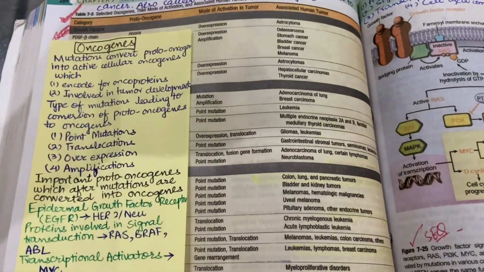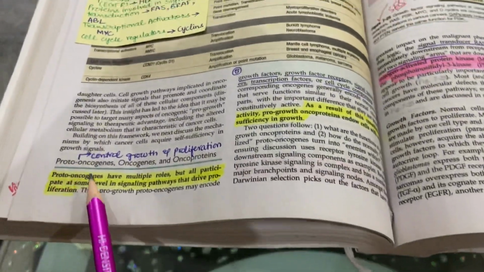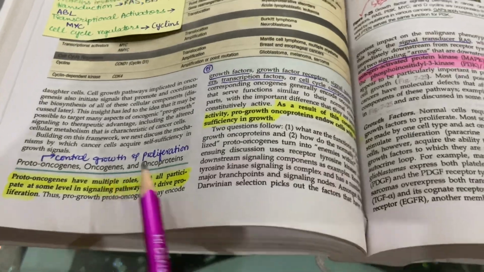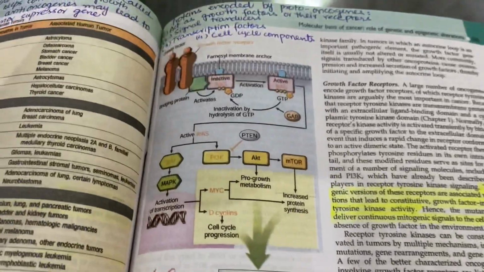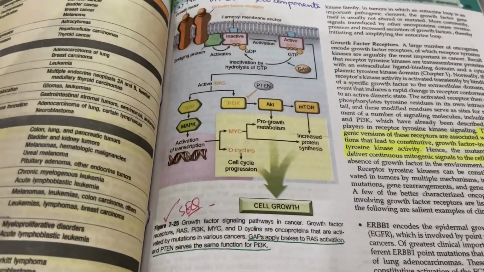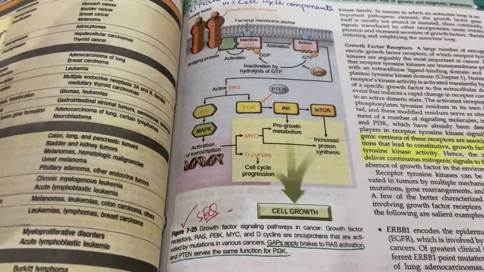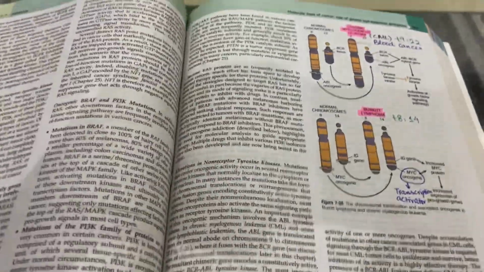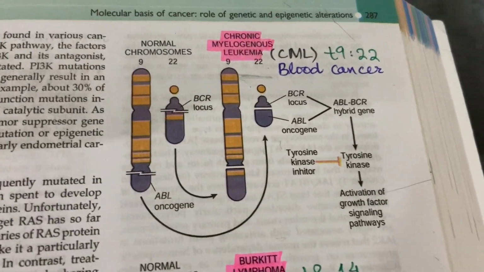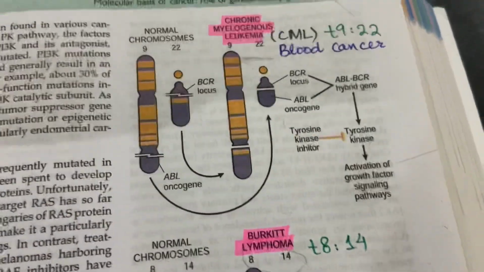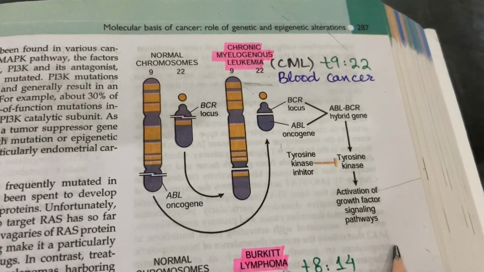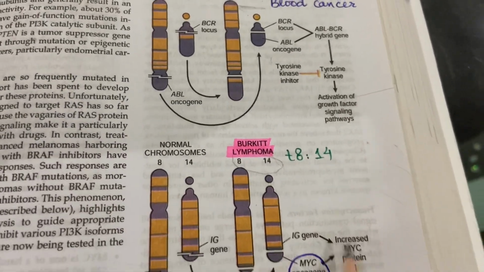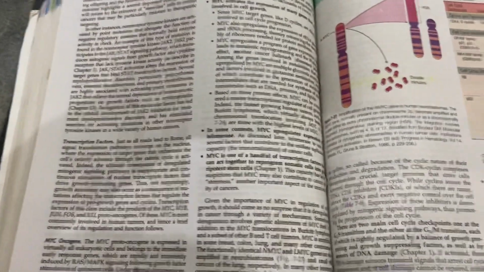And then you should know about the oncogenes. Here proto-oncogenes, oncogenes and oncoproteins are also given. This diagram is important from the SCQ point of view. Growth factor signaling pathways in cancer. So these ratios, these diagrams are important. Chronic myelogenous leukemia, t(9;22), and Burkitt lymphoma. Their translocations are important from the MCQ point of view.